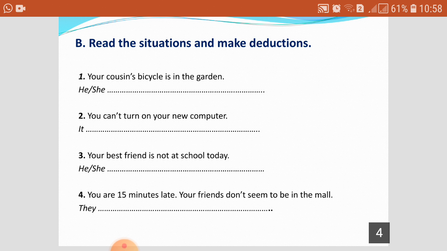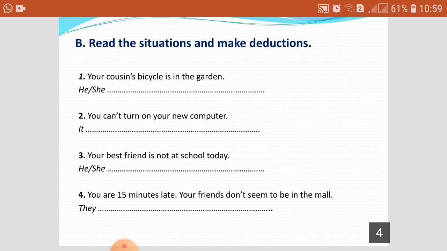Number 4. You are 15 minutes late. Your friends don't seem to be in the mall. I can say, this is my deduction, they must have left the mall. Yes. I can say they can't have stayed more.